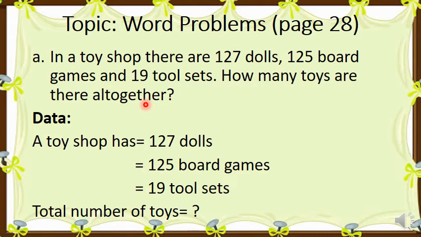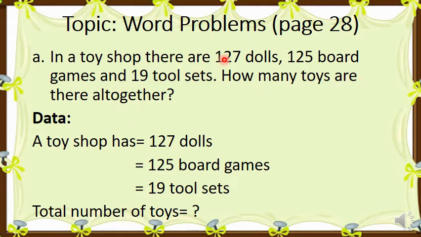Those terms, the smart vocabulary, were add, plus, sum, total, altogether, more and addition. Now in this one, it is written how many toys are there altogether.